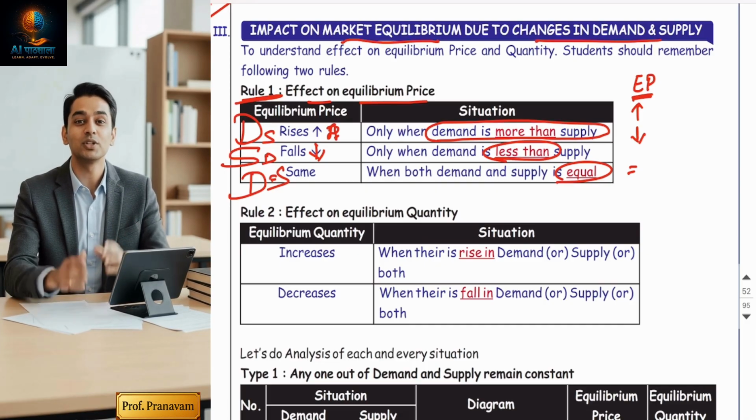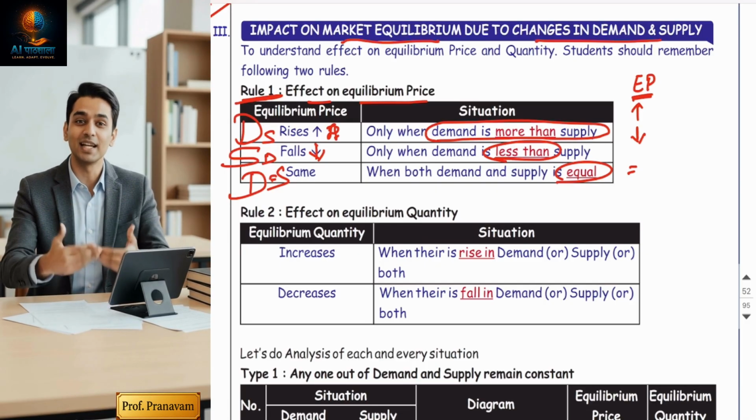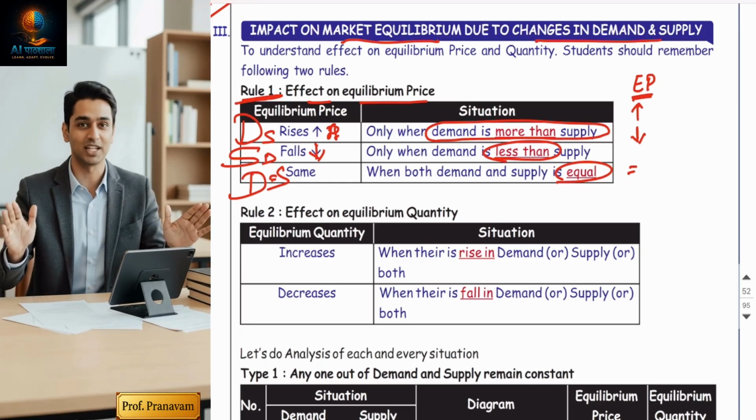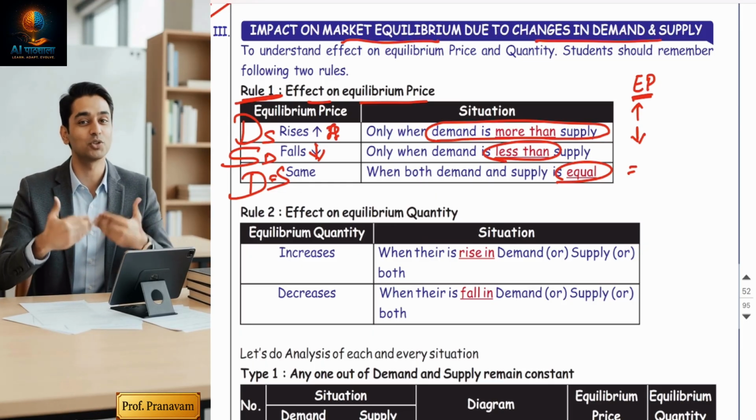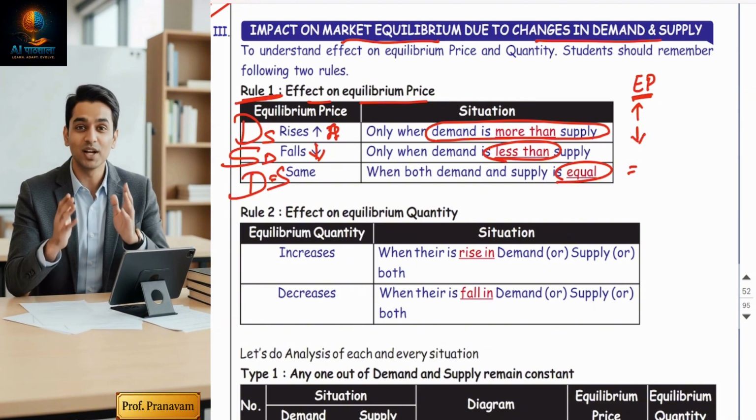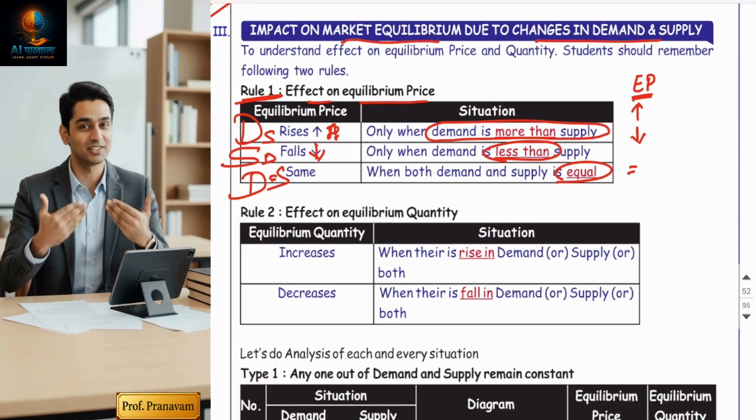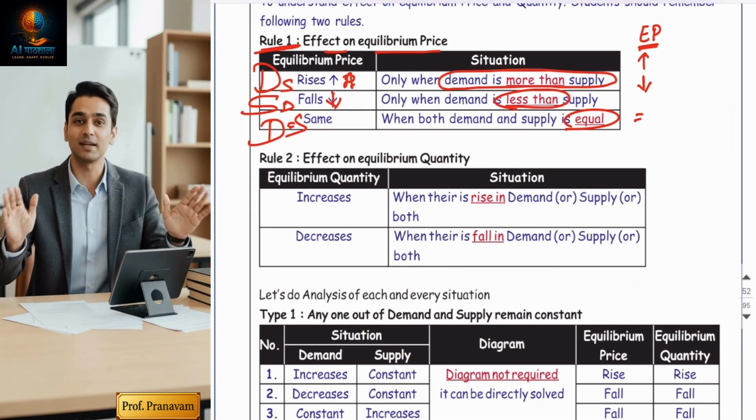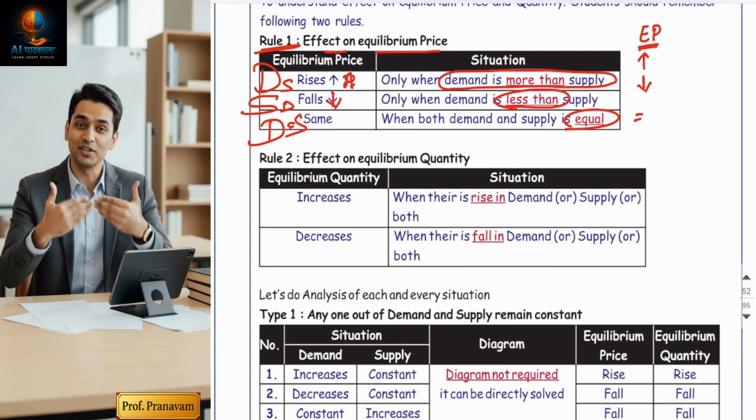Again and again, I'm saying, only by comparing. If demand is more than supply, shortage market, price will rise. If supply is more than demand, surplus market, price will fall. If both are equal, price will remain constant, no change in price. So this is the impact on price. You have to keep in mind rule number one.